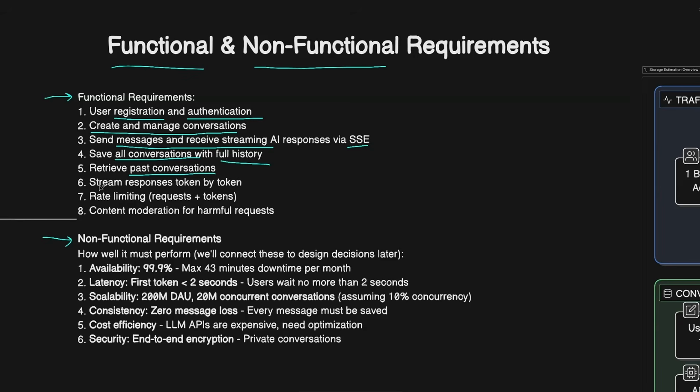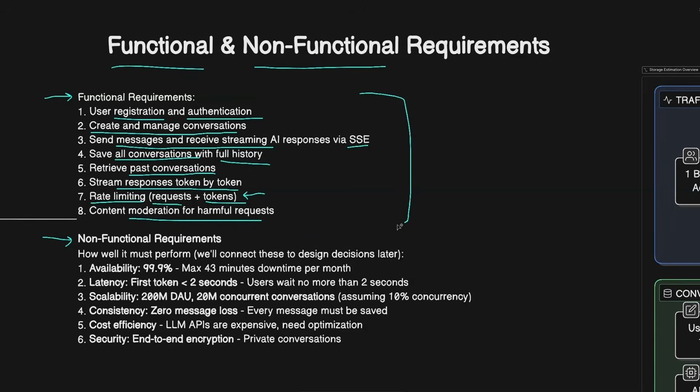And as we discussed, we'll be streaming responses token by token for the user to have a better experience on the platform. And we'll apply rate limiting for two scenarios. One is for the requests that will be coming in and one for tokens. And then we can modify these based on the tiers. We can increase the tokens for the plus tier or pro tier and have lower limits for the free tier. And we need to have some content moderation for harmful requests or responses by the AI.